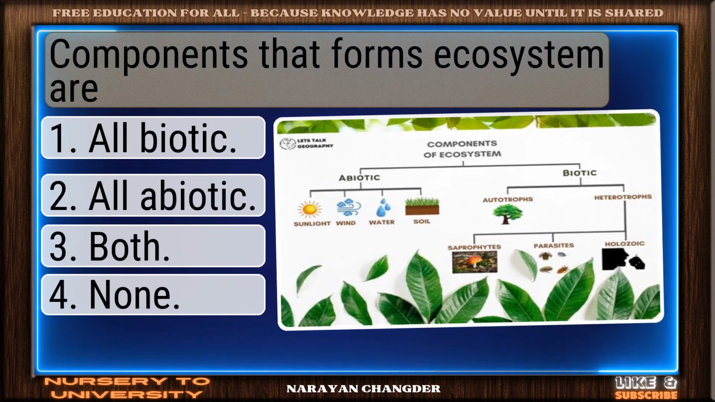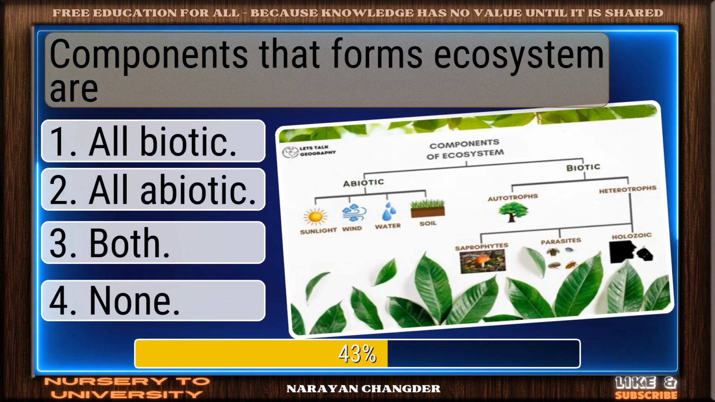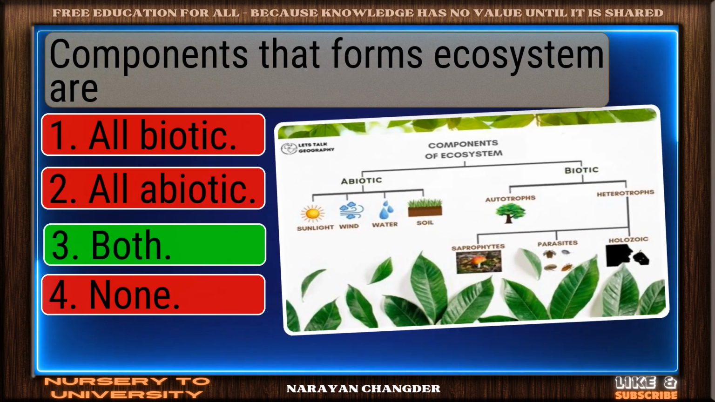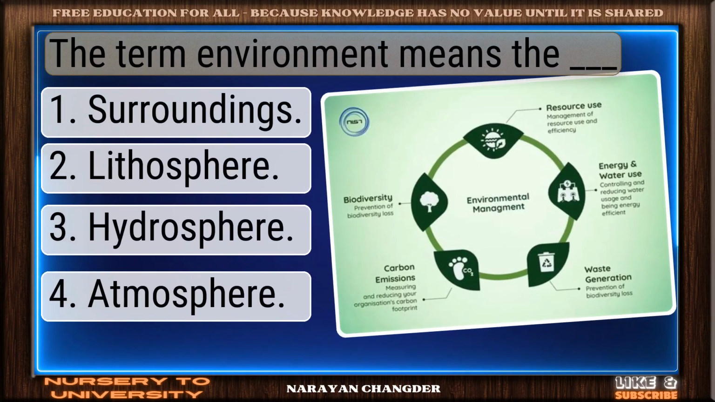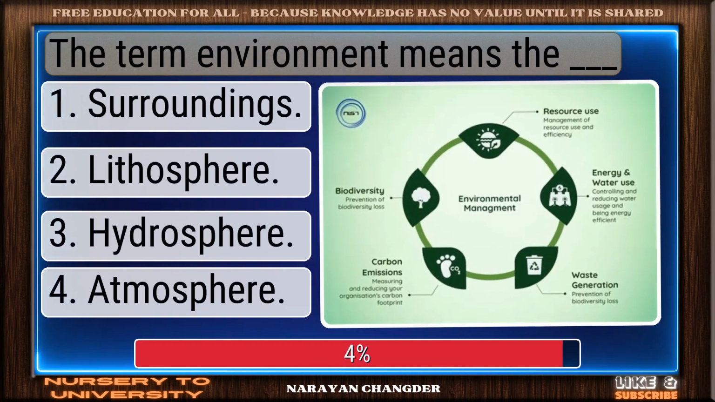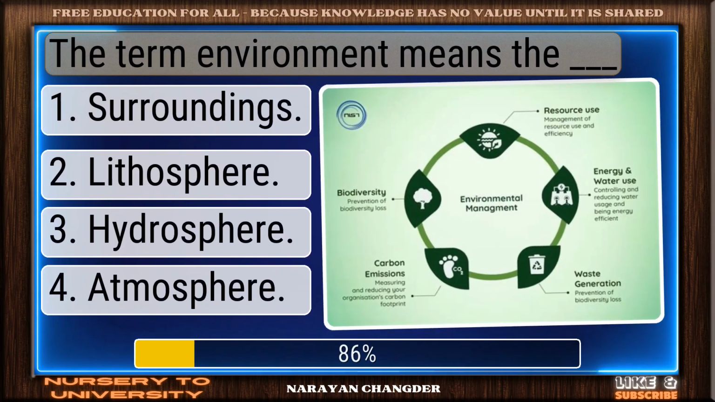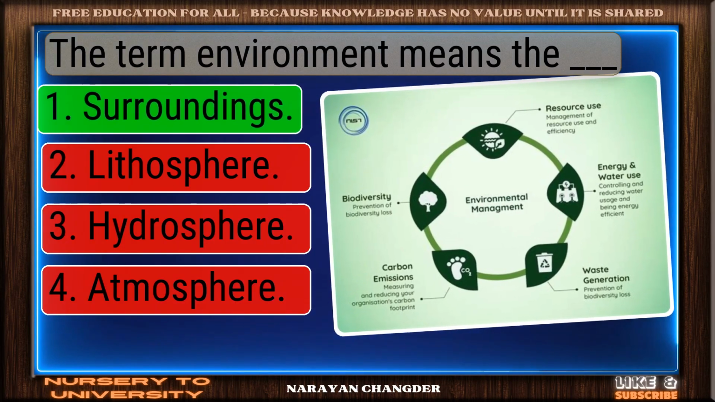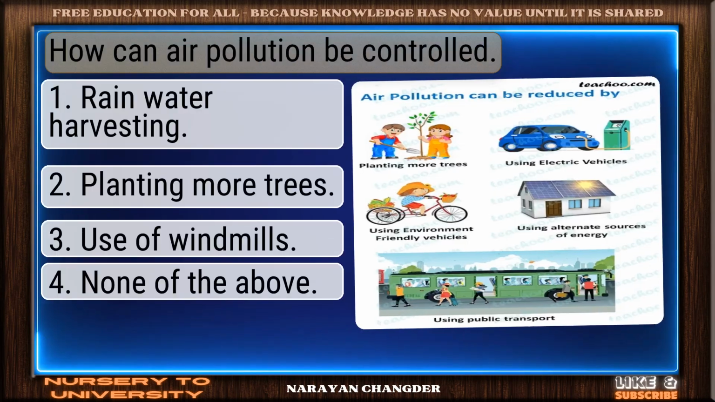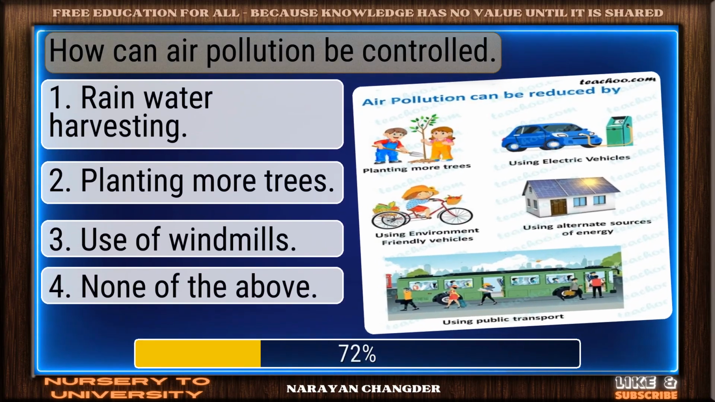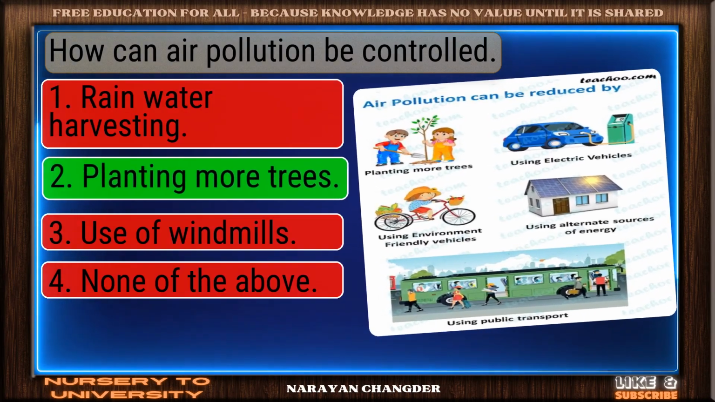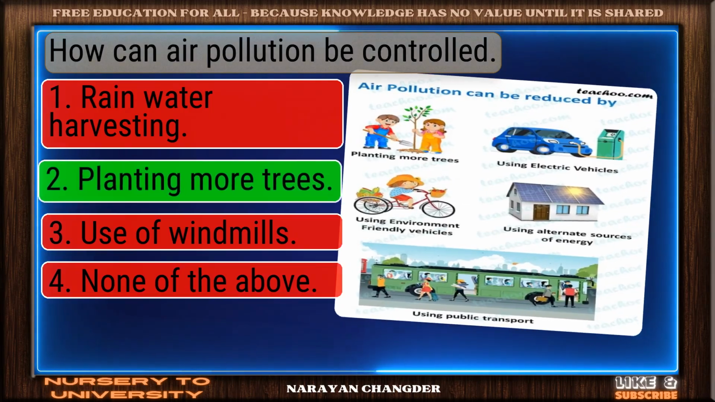Components that form an ecosystem are. Clear logic. Both is sound. The term environment means the dash. Smart pick. Surroundings is correct. How can air pollution be controlled? Good job. Planting more trees works well.